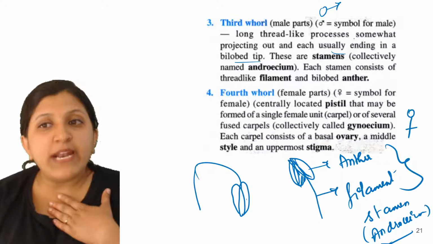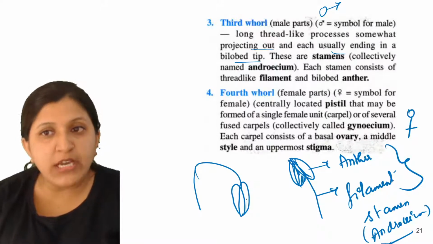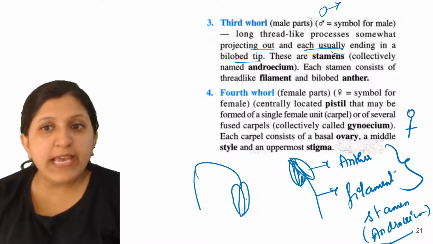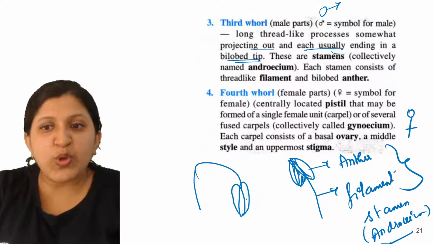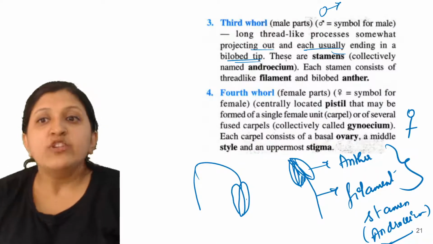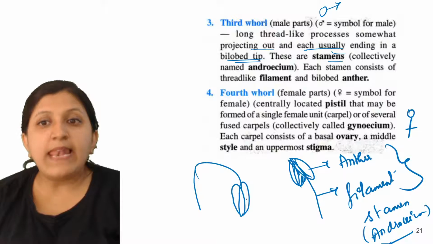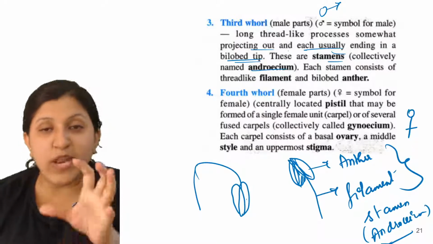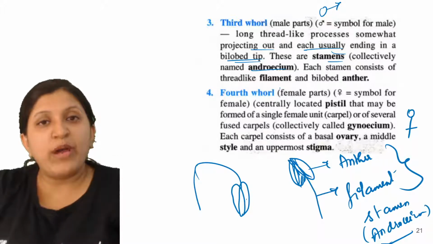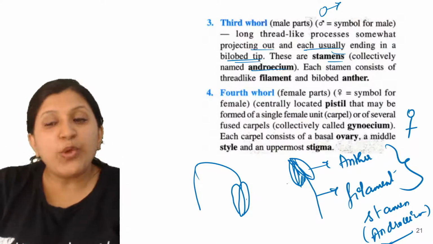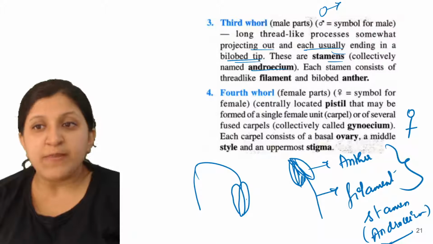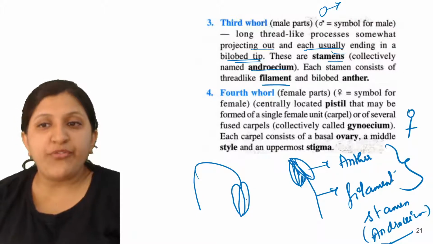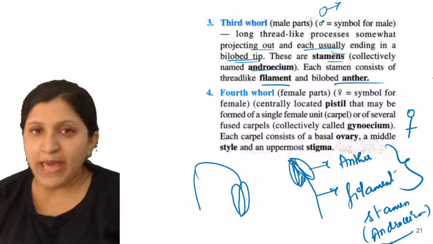It is a long thread-like process, somewhat projecting out, each usually ending in a bilobed tip. These are stamens, collectively named androecium. Collective means not just one, but a group. Each stamen consists of a filament which is thread-like, and a bilobed anther is present.